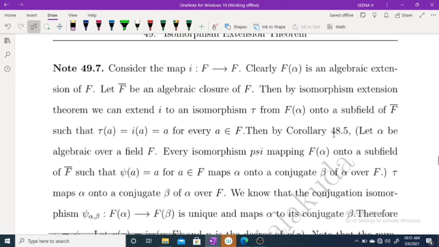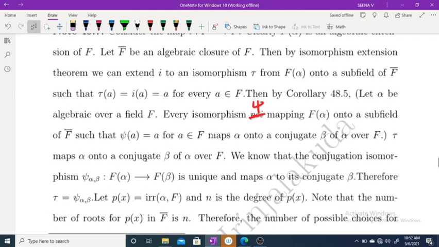Okay. Therefore, by corollary 48.5, let alpha be algebraic over field F. Every isomorphism psi mapping F of alpha onto a subfield of F closure such that psi of a equals a maps alpha to a conjugate of alpha. Therefore, our tau must map alpha onto a conjugate beta of alpha over F. And we know that this conjugation isomorphism psi alpha beta is unique and it maps alpha to its conjugate. Therefore, tau must be equal to psi alpha beta.